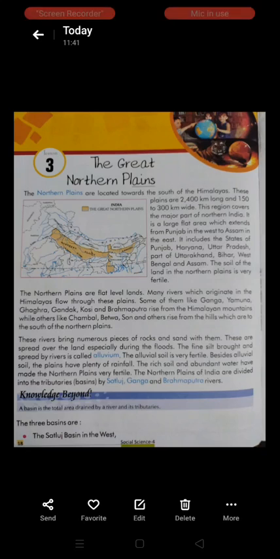The soil of the land in the northern plains is very fertile. Children, fertile means very useful, very good for crops. The soil of the northern plains is very fertile, means best for growing crops. Okay, the soil of the lands in the northern plains is very fertile.